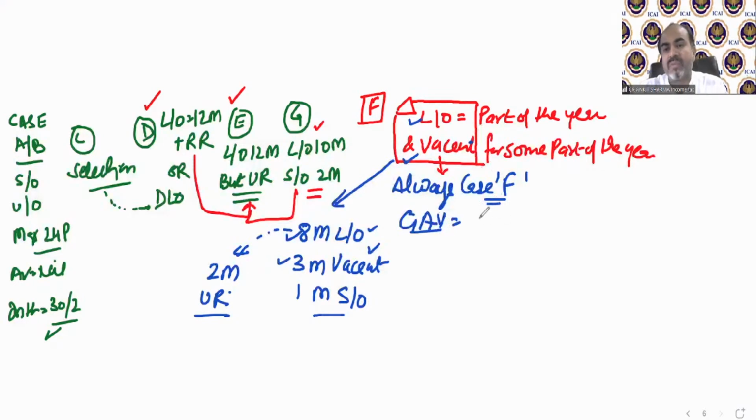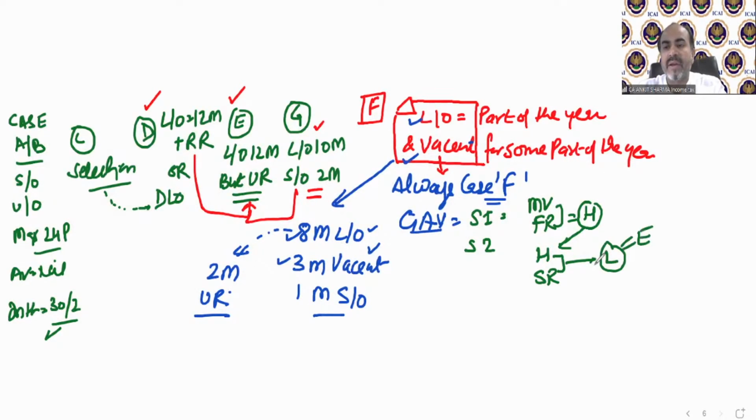Let's see how. Step 1 is the same. That's good news. First of all, municipal value or fair rent, whichever is higher. Clear? Then step number 2 is also the same. Very good news. This higher value needs to be compared with standard rent, if given in the question, and the lower is taken. That is called expected rent also. Now step number 3. This is the problem, or we can say this is the technical point.